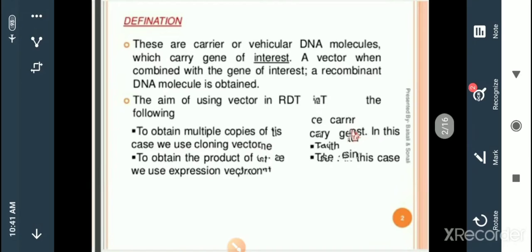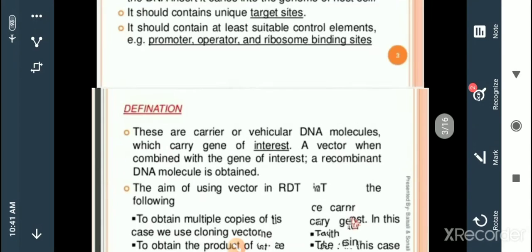What are vectors? Basically, vectors are vehicular DNA molecules which act as vehicles that carry information from one individual or organism used in animal biotechnology to the next organism or individual. These vectors receive the information, carrying the desired genes which we want to be changed or which we want to be grown into the next individuals.